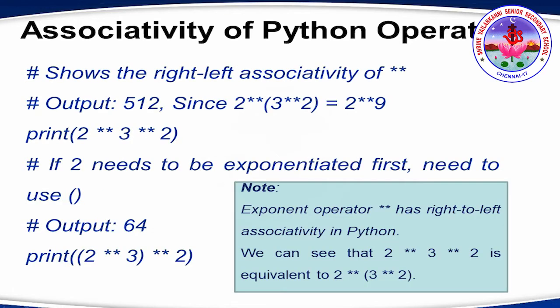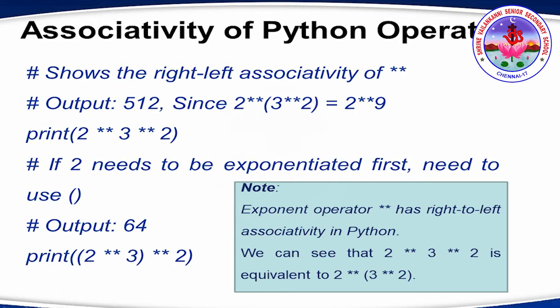Now let's see the special case where we are using right to left associativity by default. It is the exponent operator. So only the exponent operator has right to left associativity in Python. So if we take this example, 2 exponent 3 exponent 2. So what happens? 3 exponent 2 is first executed, and then 3 exponent 2 produces 9 and 2 exponent 9 produces 512. So that is the result.